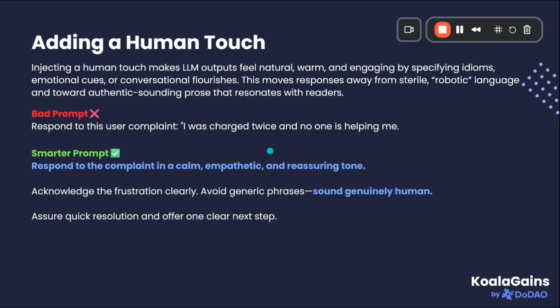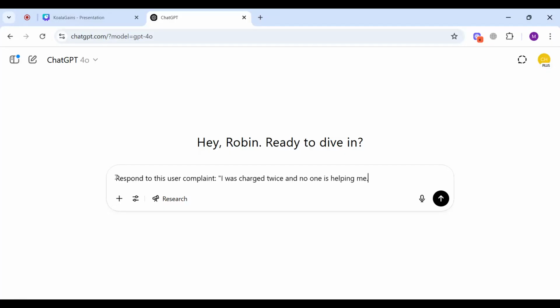That means the output cannot be used right away, rather, you have to tweak it in order to add a human touch in it. Let's understand this concept using an example. The example will explain you why you need a human touch. Imagine a situation where I'm working as a customer care agent. A customer has made a complaint that he was charged twice and no one is helping him. So I want to respond to this complaint.